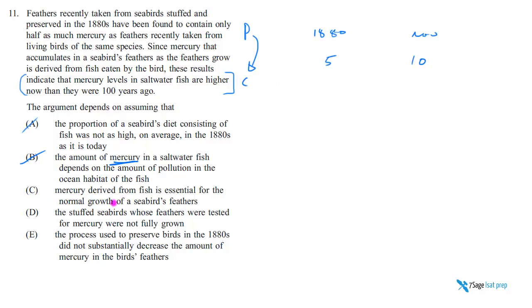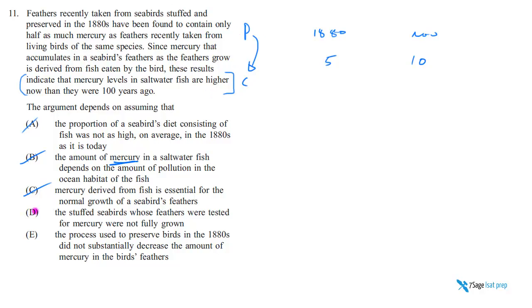C says the mercury derived from fish is essential for growth. That's great. So mercury is sometimes essential. And must that be true? What if it's not essential? What if it's just purely poisonous? That doesn't do anything to our argument. We don't need mercury to be essential for growth of the seabird's feathers. If it's not, this hypothesis is still as plausible of an explanation for the phenomenon as it ever was.